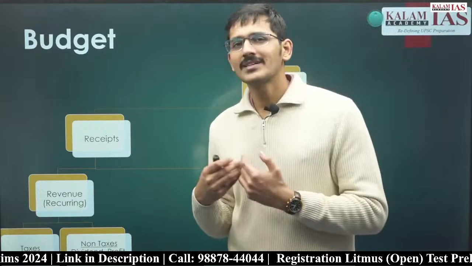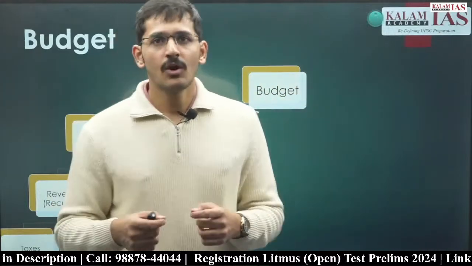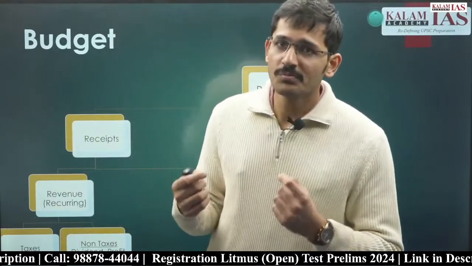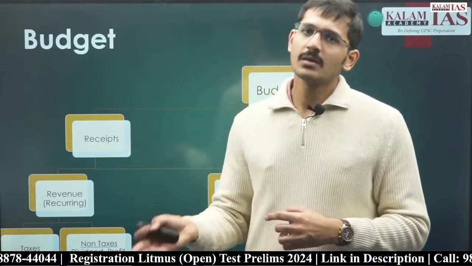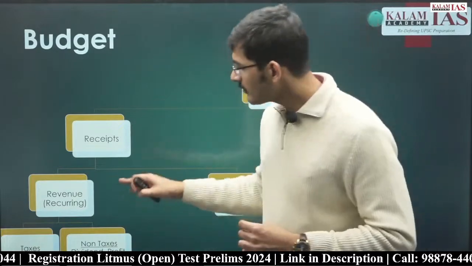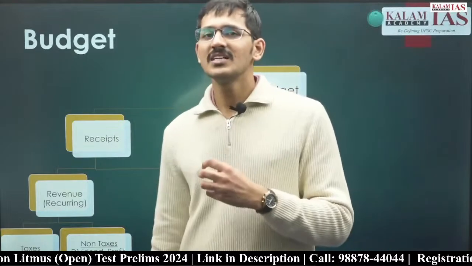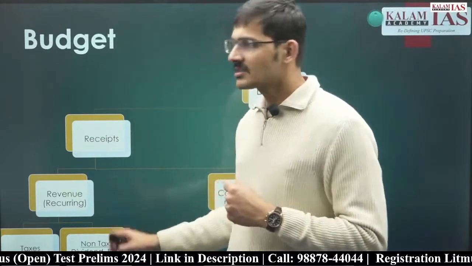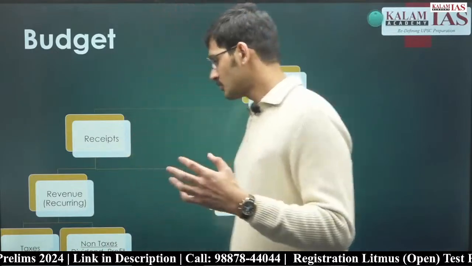Or the government provides certain services, for example, administrative services and police services, on which it charges a certain amount of money. Whatever money it charges to the people becomes again part of the revenue receipts of the government of India. We will see that there are administrative receipts that are part of revenue receipts in the Budget at a Glance document. We will see the document in detail also.